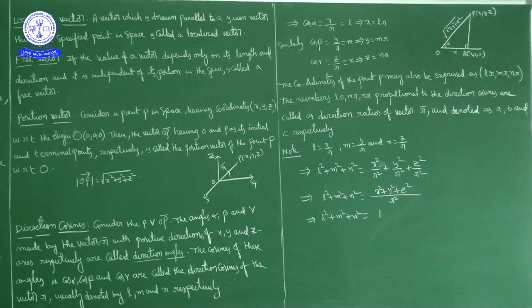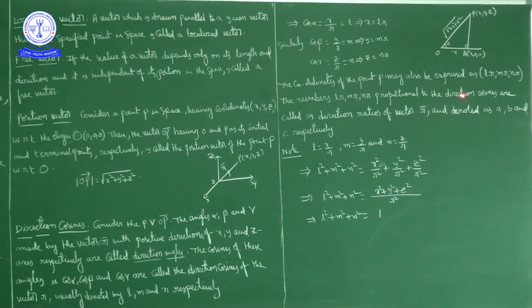Cos alpha is the angle made by the position vector OP bar with the positive direction of the x axis. Now if from P you drop a perpendicular on the x axis, the coordinates of that point are (x, 0, 0). This is the origin, this is point P. So OA is equal to x, and OP is the square root of x square plus y square plus z square, nothing but r.